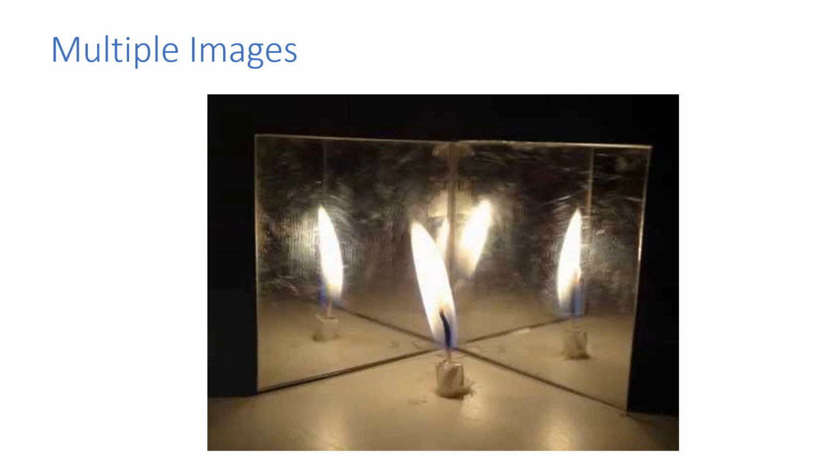This is because the image formed in one mirror acts as the object for the other. If you observe this one, here two mirrors are kept at a particular angle, and here we have a candle, and now we got two reflections here, and here also we have one more, right?